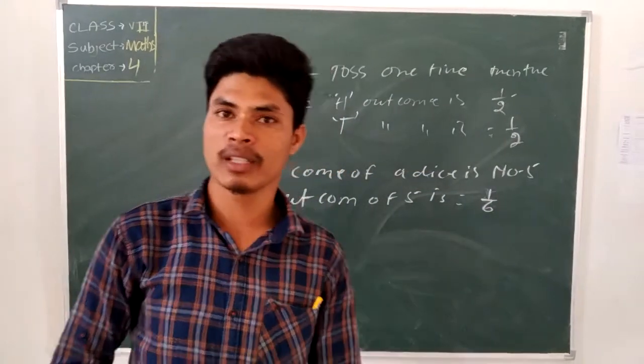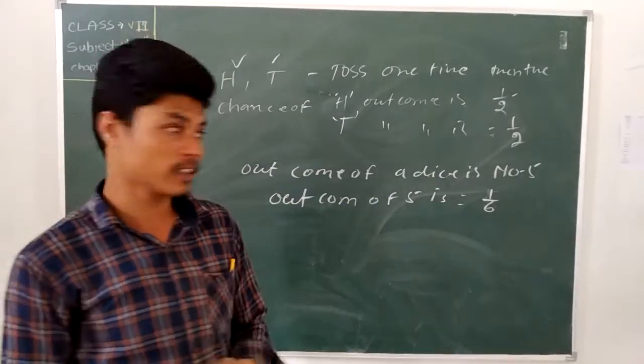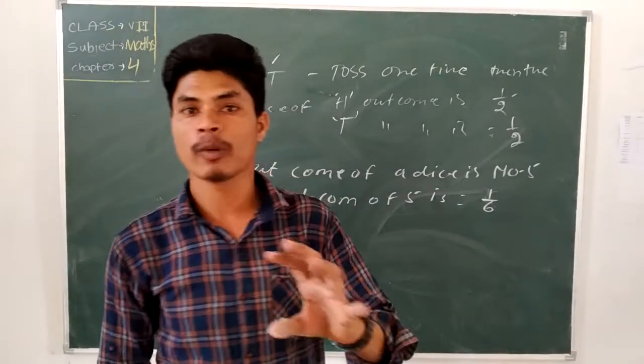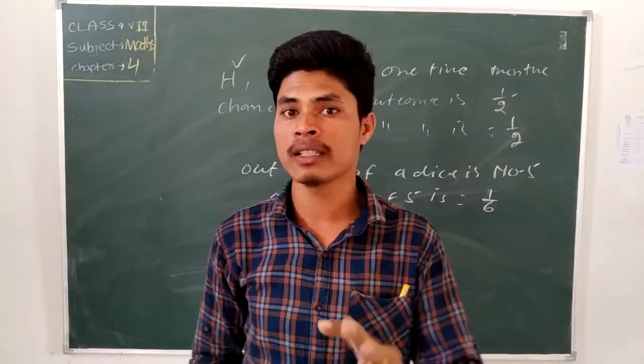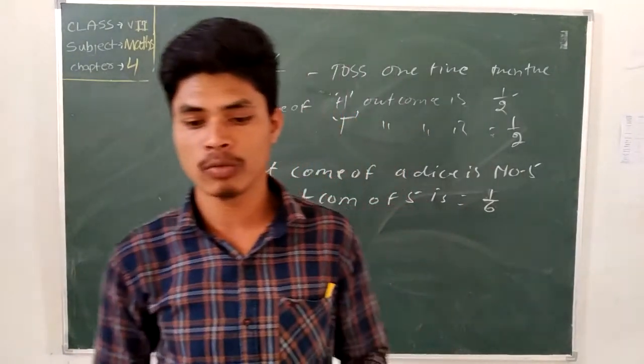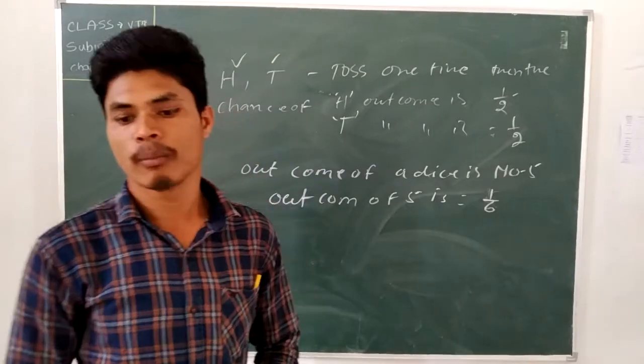Why 1 by 6? Because in a dice there are 6 sides. When you throw a dice, the outcome of 5, if you throw 1 dice, is what? 1. Then probability means what? The number of outcomes by the total number.